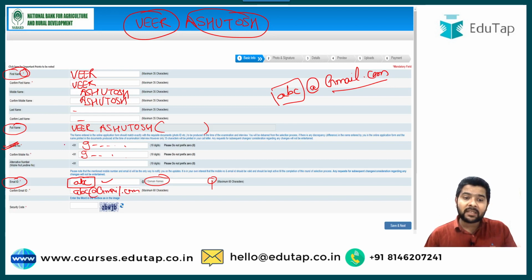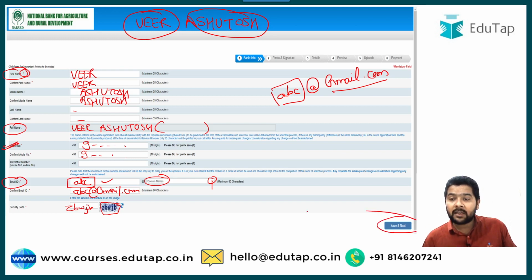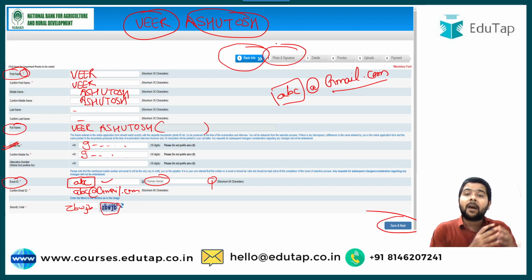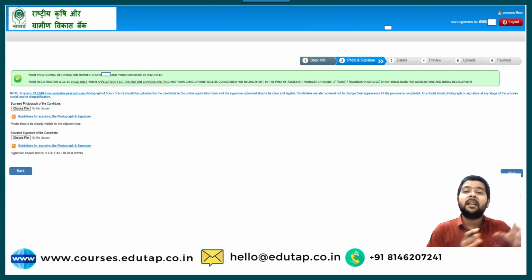Then you need to put the security code which is provided here, like ZBWJB. As soon as you type it here and click on the Save and Next button, which is highlighted here, it will take you to the next step, which shows that our first basic registration process is done. Then it will take you to the next step, which is related to uploading the photo and signature. So as soon as I click on the Save and Next button, the interface will change and it will appear something like this.